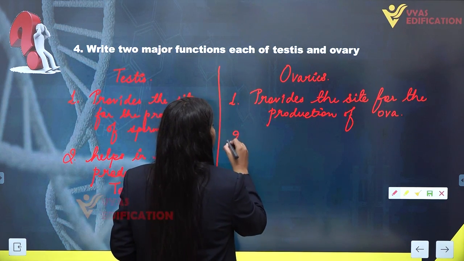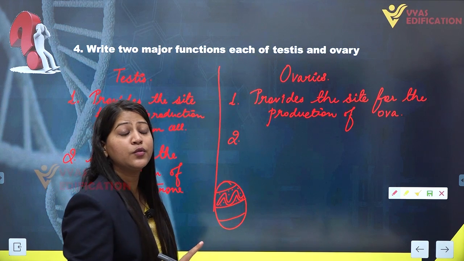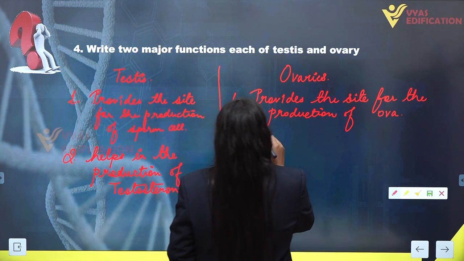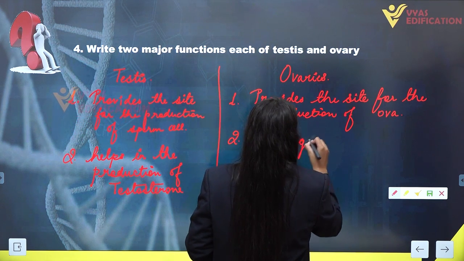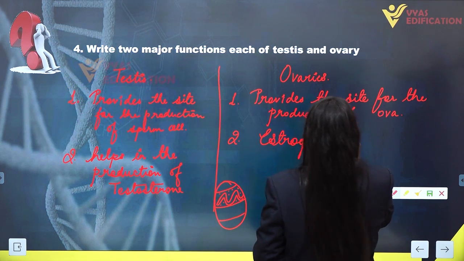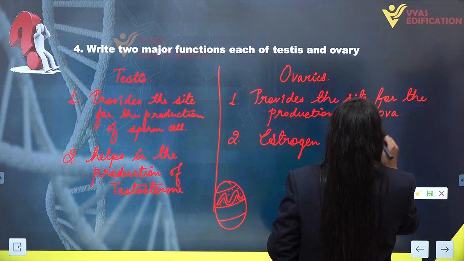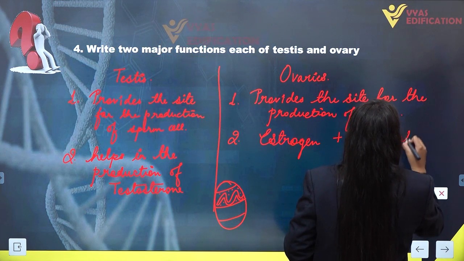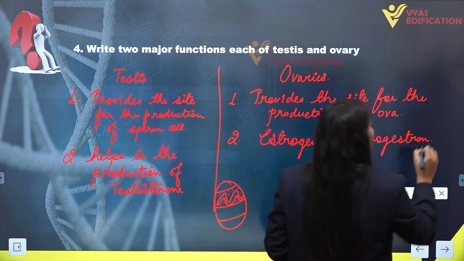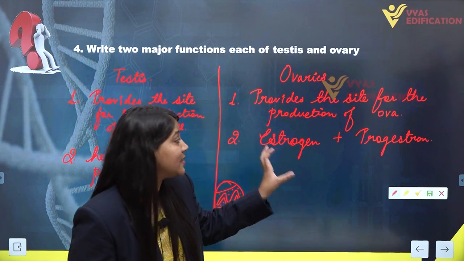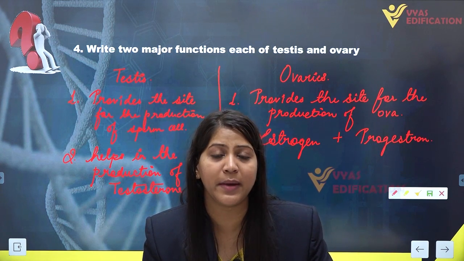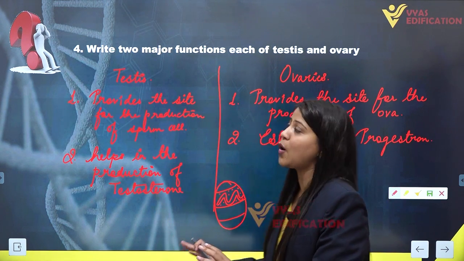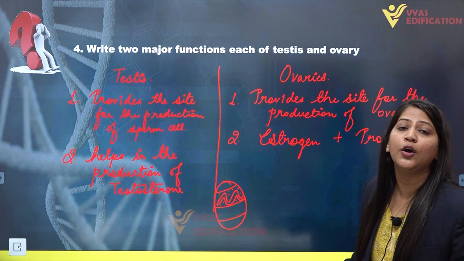Next, it produces two types of hormones, that is estrogen and progesterone. These two hormones are produced by the ovaries and are essential for secondary sexual characters in females. So these are the functions of each of the testis and ovaries.